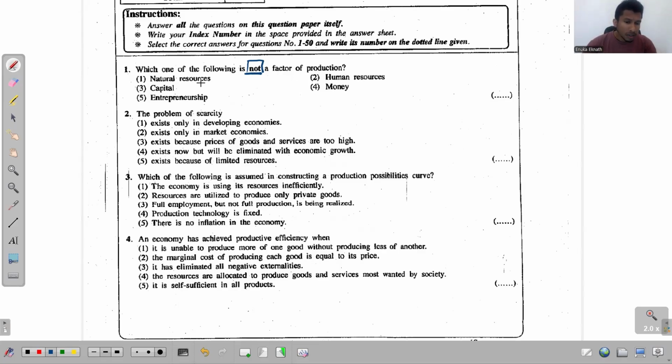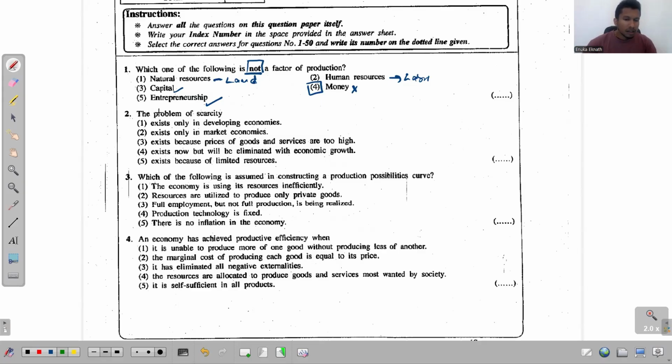Right, the first one, natural resources. We all know the natural resources that are used in the production process, we recognize as land resources. And human resources, the mental and the physical effort of humans, we recognize as labor resources. Third one is capital, but this fourth one, money, we do not consider as a factor of production. And the last one, entrepreneurship, is the fourth factor of production. So all the others represent factors of production except this fourth option. So that's the answer.